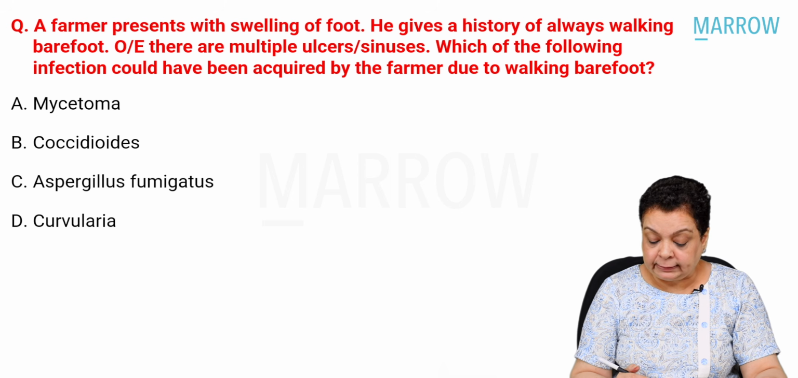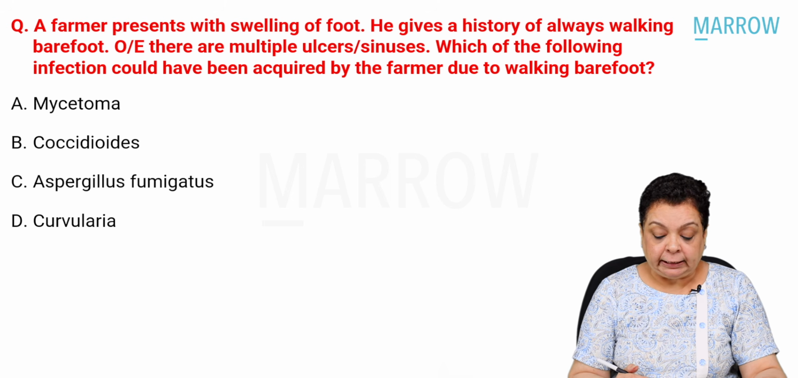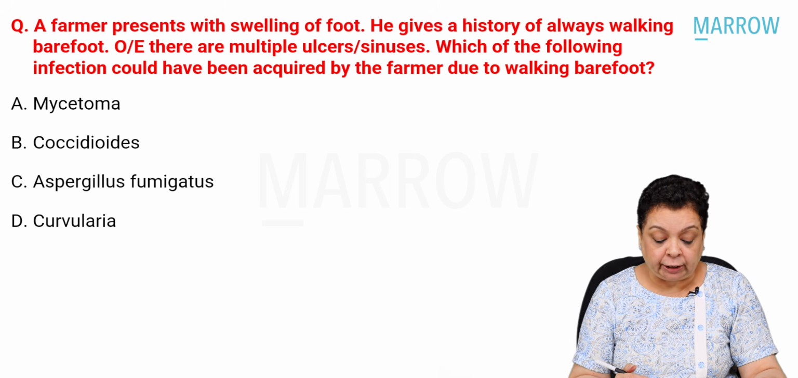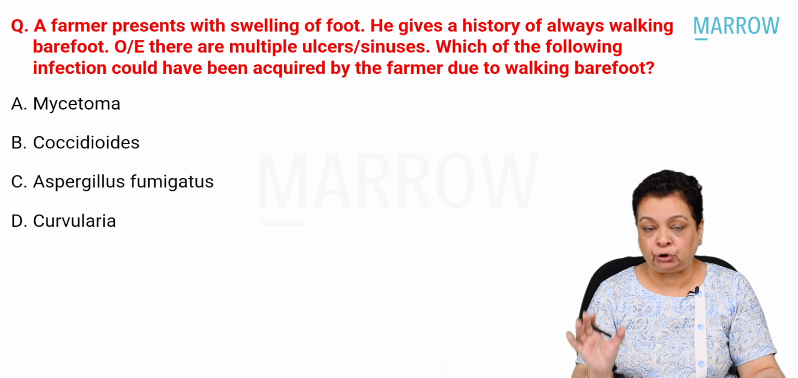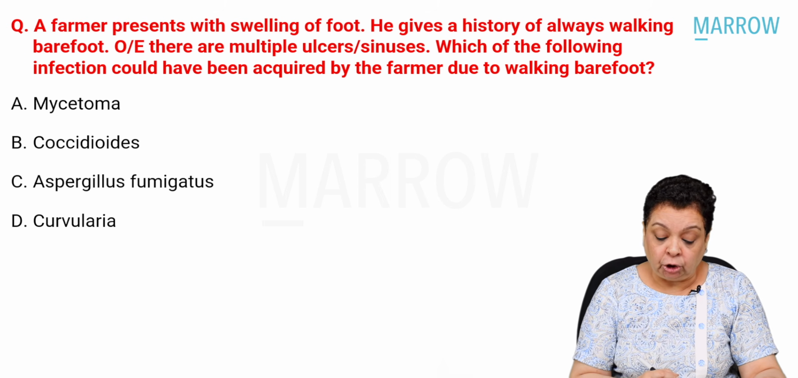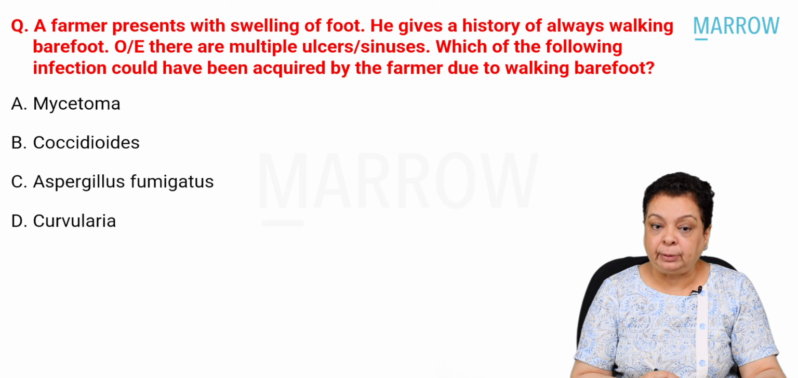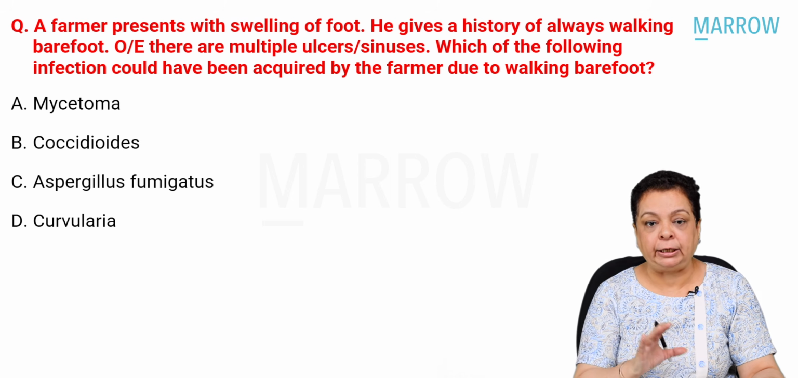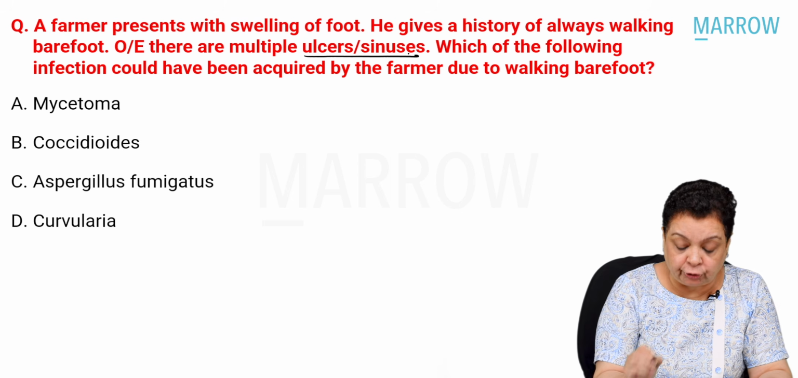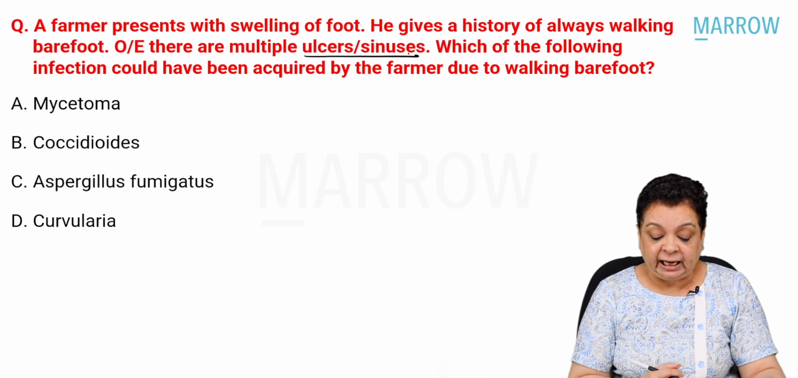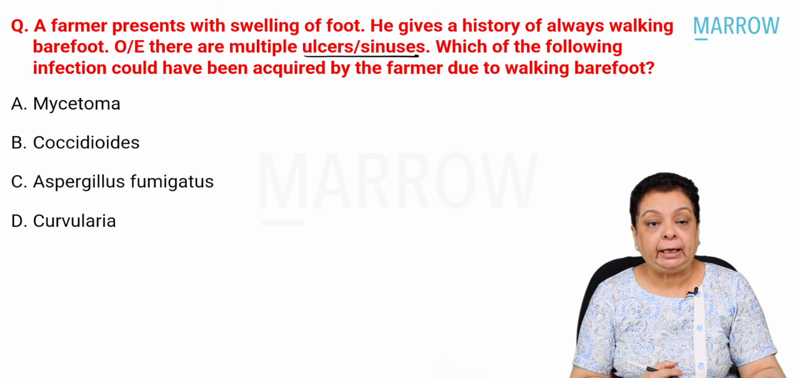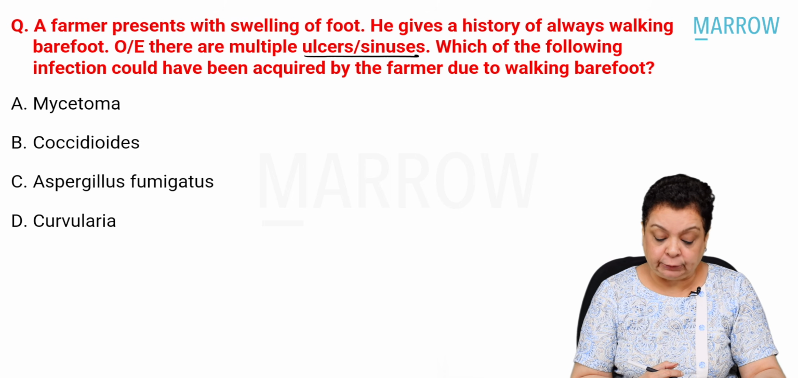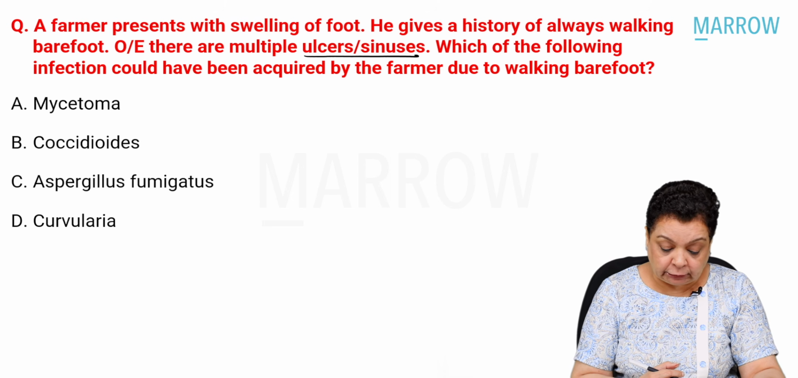A farmer presents with swelling of the foot. He gives a history of always walking barefoot. Now, there is some doubt regarding the actual wording of the question. On examination, there are multiple ulcers or sinuses. I do not know what was mentioned out here. Which of the following infections could have been acquired by the farmer due to walking barefoot? Mycetoma, Coccidioides, Aspergillus fumigatus, and Curvularia.